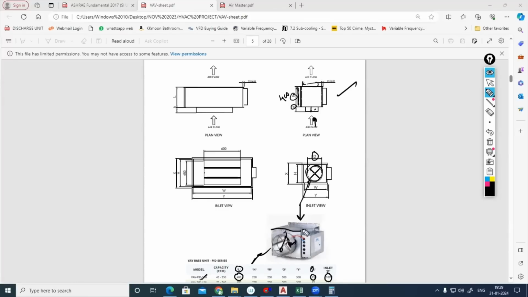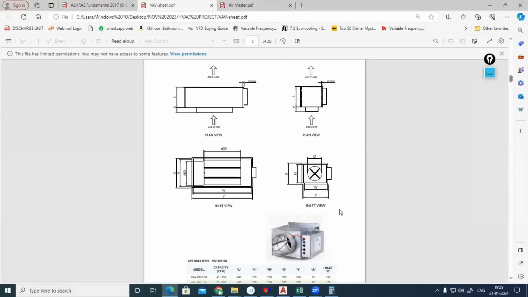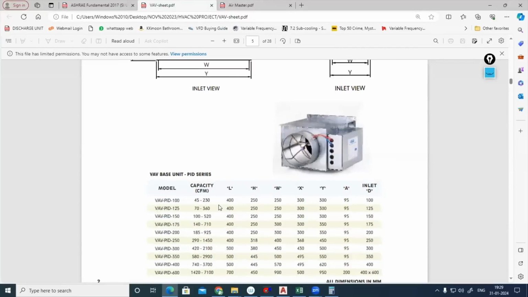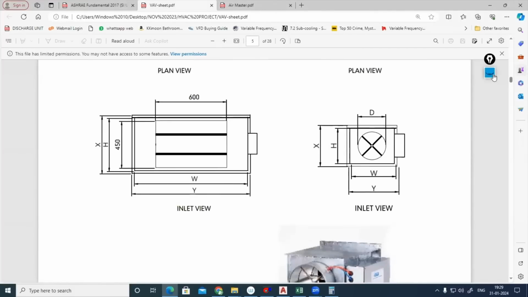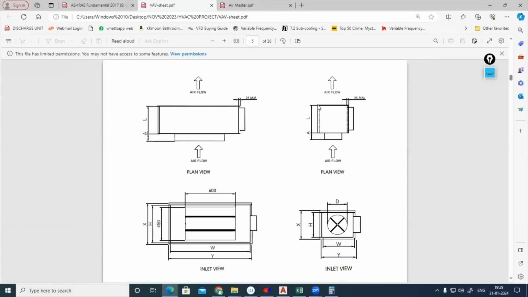100 mm. And we are having a box, no? Like electronics, electrical connections, we are having a box. Box dimension, they have not provided anywhere. So approximately we can make it. So I'm just going to make this block as per this dimension, because my range is 227 CFM. 227, the first model I should make. Length is 400, width is how much? Width I should take, width is 250. This is the width. From here you can see this is length only, this distance. Which one? Outer width, this one.